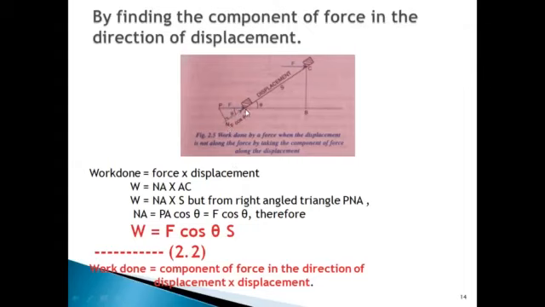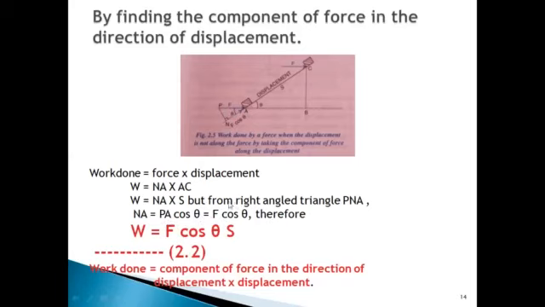Cos theta is equal to NA divided by PA. That is nothing but NA is equal to PA into cos theta, which is F cos theta. PA is nothing but the force which is acting on the body. So PA into cos theta is F cos theta.